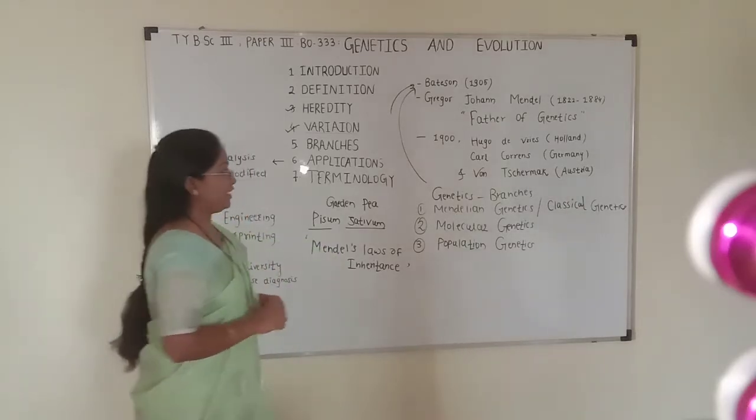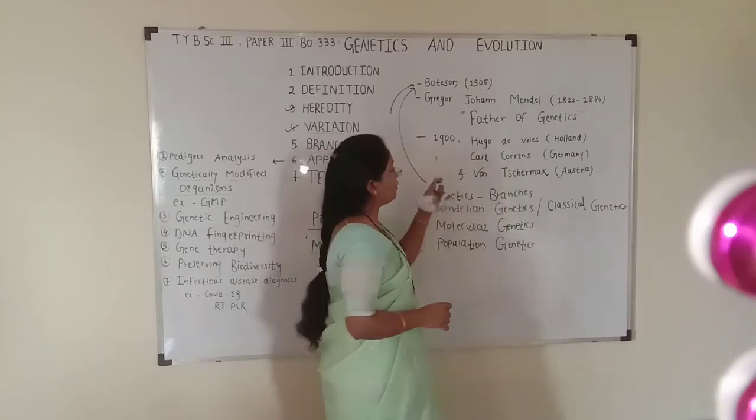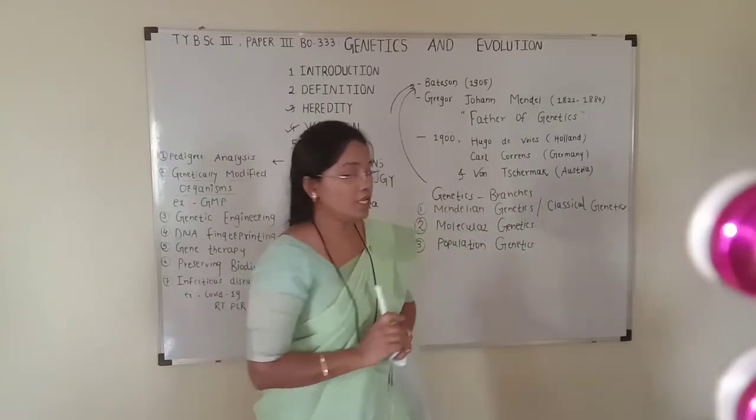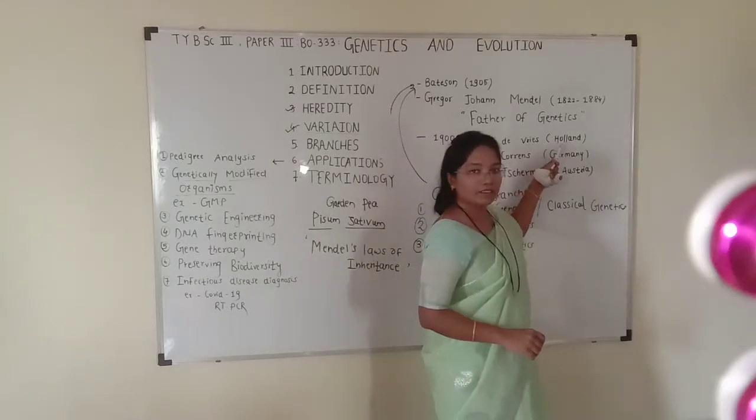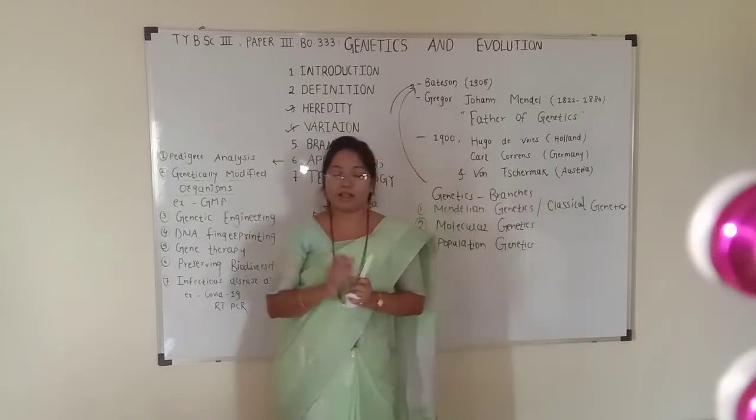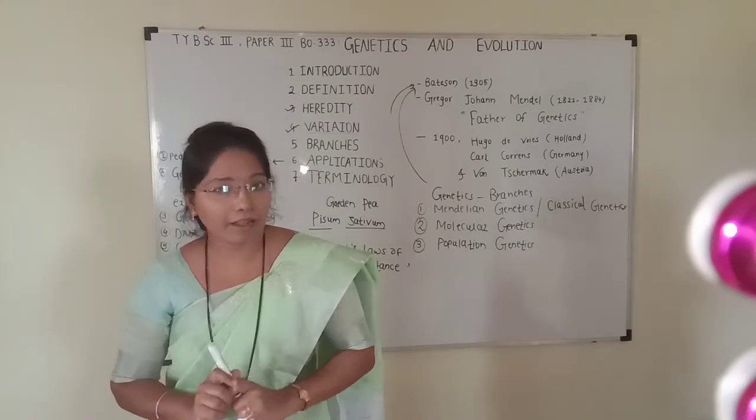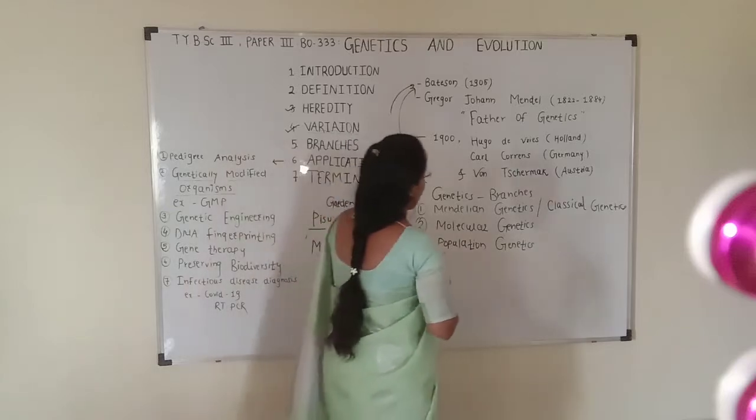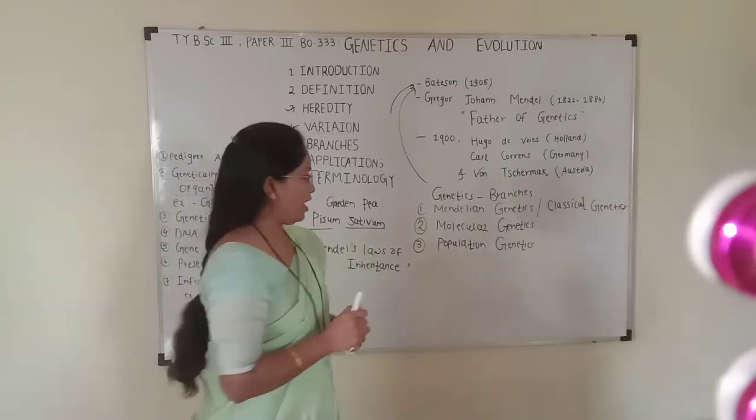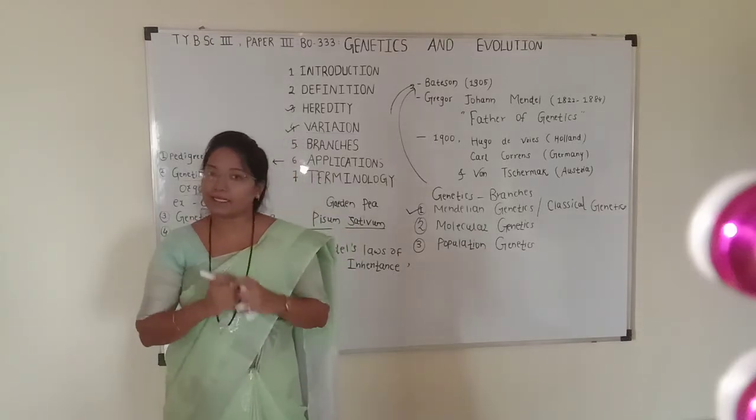But unfortunately, the work of Mendel remained unnoticed up to 1900. In 1900, three scientists, Hugo de Vries from Holland, Karl Correns from Germany, and von Tschermak from Austria, rediscovered Mendel's work. Finally, the work of Mendel was accepted, and he is called the father of genetics. So the main branch is Mendelian genetics, also called classical genetics.